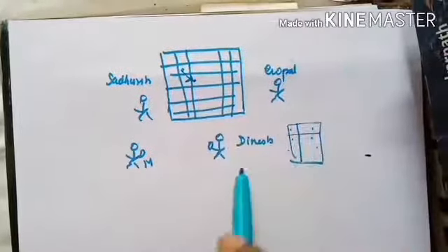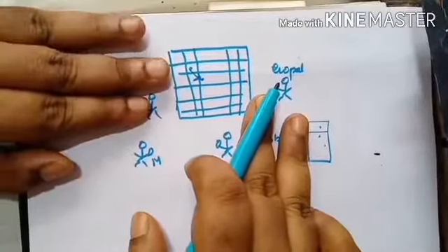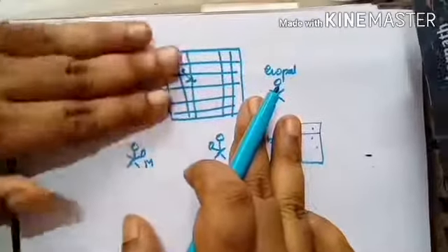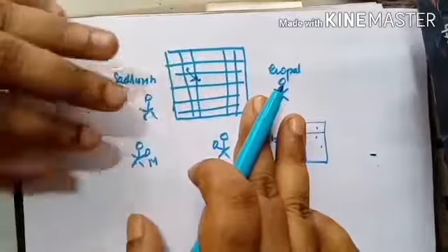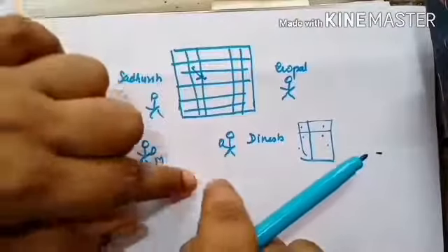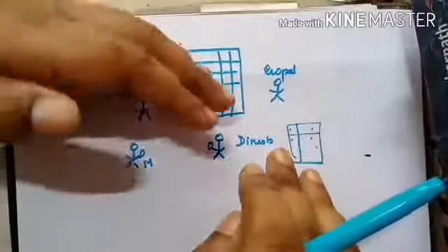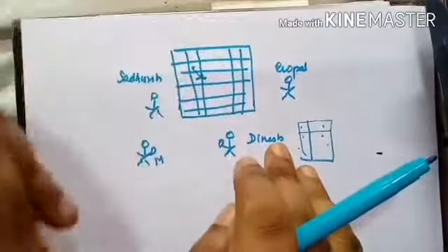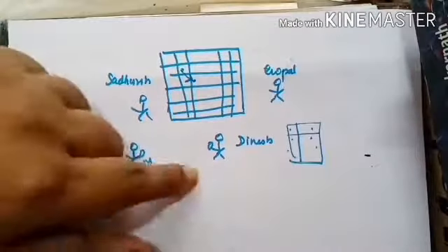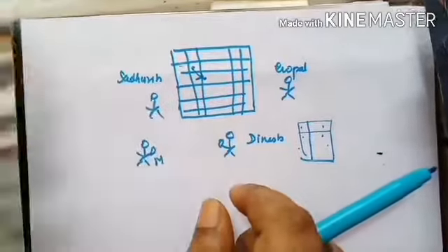Now let's move on. The chessboard is what your nature is. That means there are already existing rules which are happening in nature. These are not made by us. Nature was already existing before us, right? So there is a set of rules in nature, and it has been happening from the time the earth or the universe was created. And Dinesh, this person, is a scientist or an observer. The observer is watching the nature.